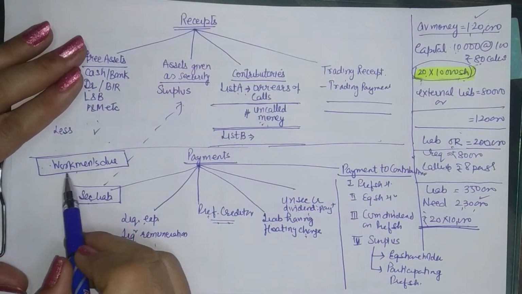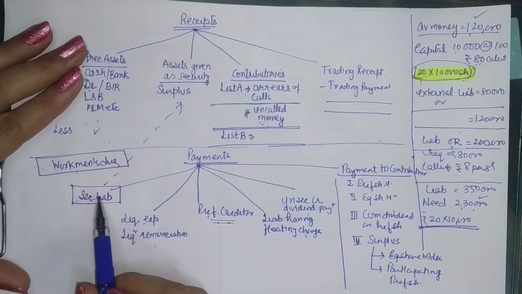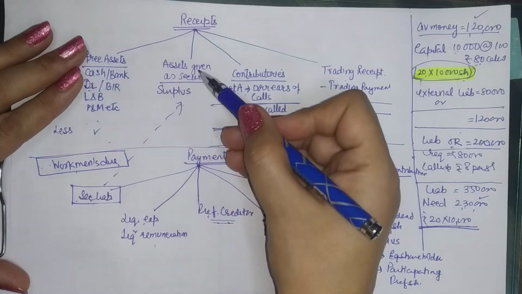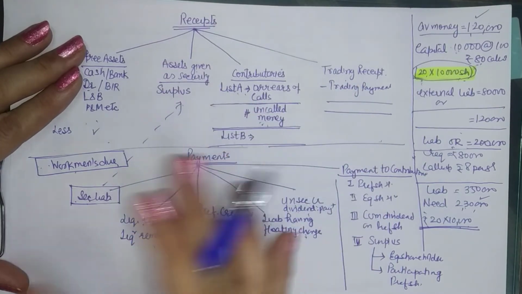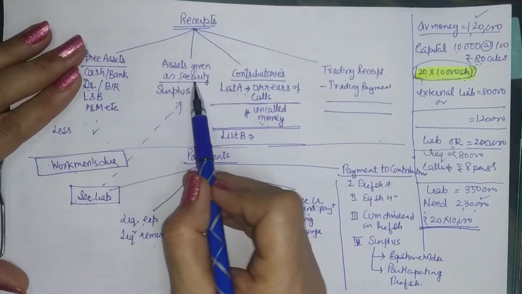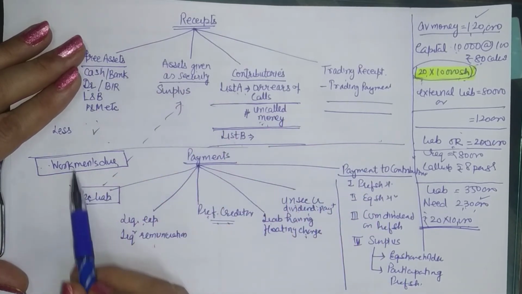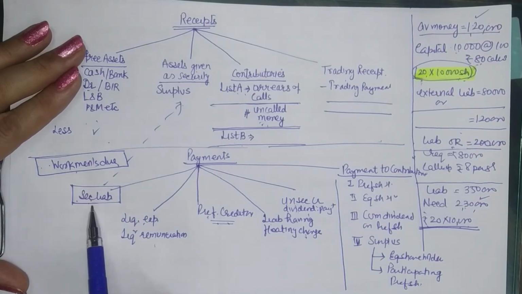So whenever workmen's dues are there, their due amounts are to be paid along with the secured liability out of the assets given as security. If the asset is having sufficient amount, you will pay them both. If the amount is not sufficient, then it is paid in part to workmen, part to secured liabilities.